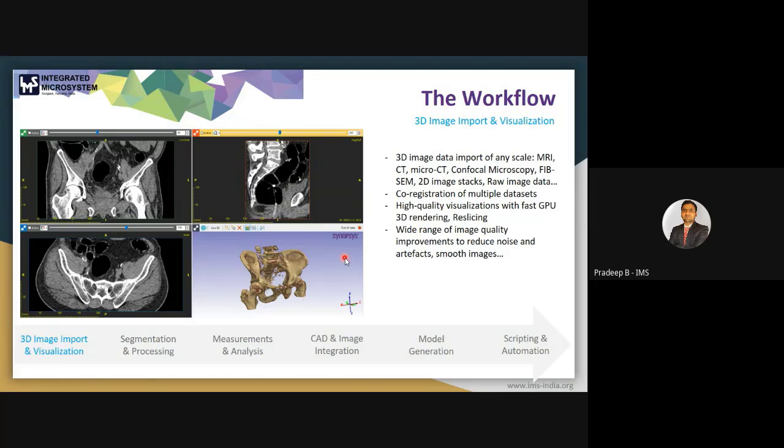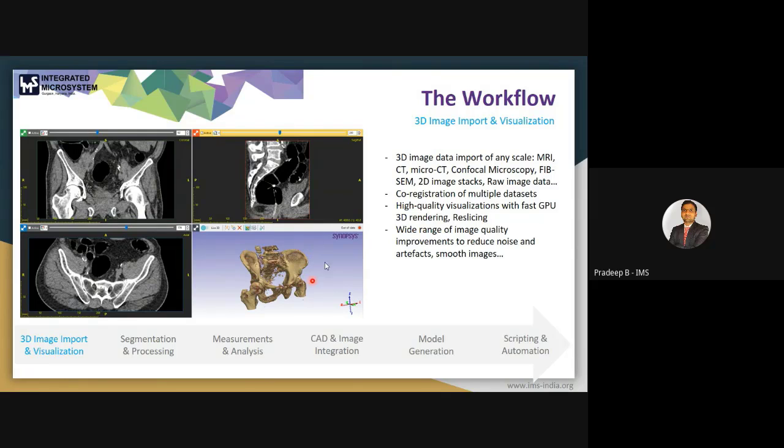Then you can proceed to the 3D rendering or reslicing of your data set. You can change the slicing or slicing thickness, slicing values. So that is available in the visualization. So you have the option to visualize.